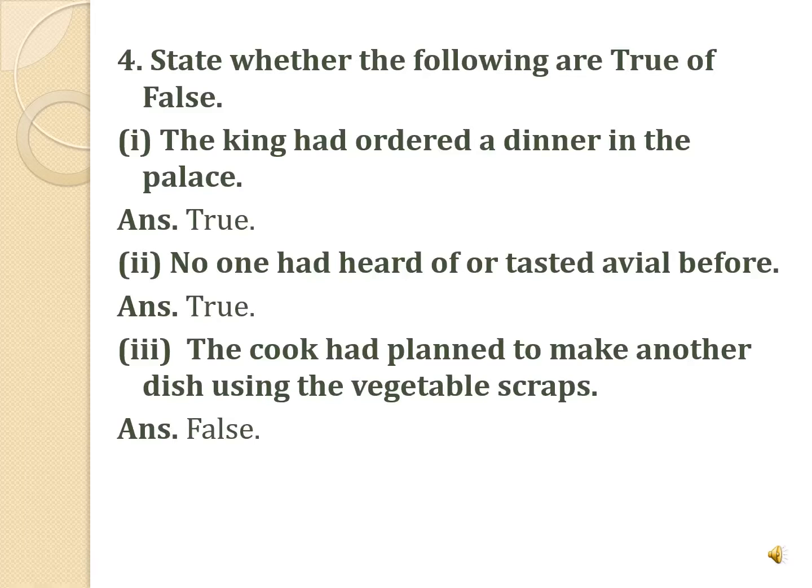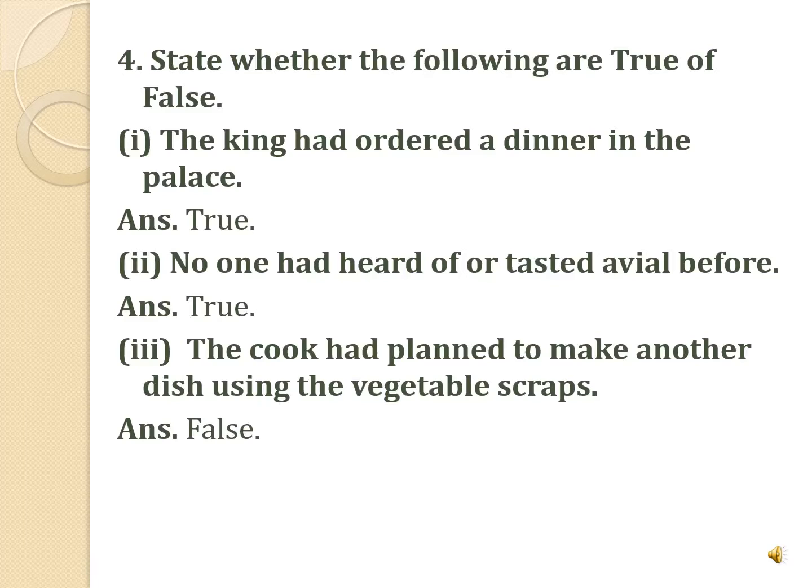Second one. No one had heard of or tasted avial before. Now was it that the cook made avial for the first time? What did we study in the chapter? That the cook had made avial from the vegetable scrap, and it was totally a new idea that the cook had made. So avial was a dish that nobody heard or tasted before. So yes, this statement is also true.